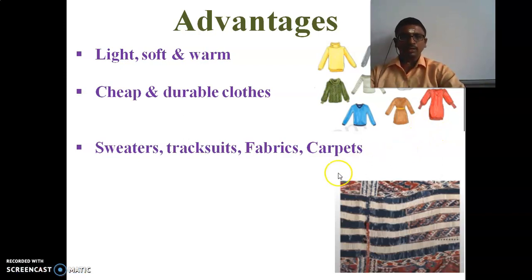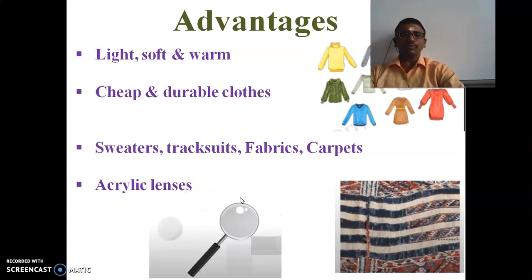And further, these acrylic can look like glass, so that the acrylic can be used for lenses also. It can be used for lenses because the weight is very light.